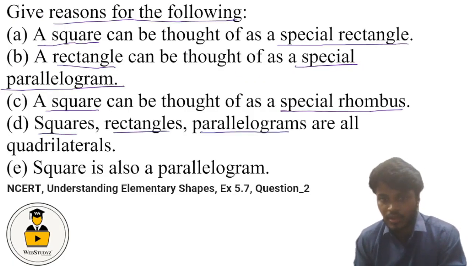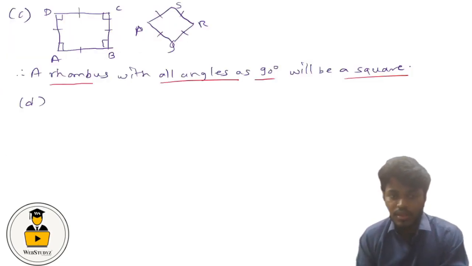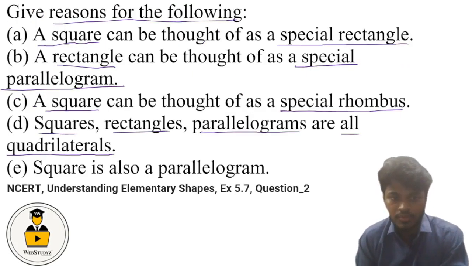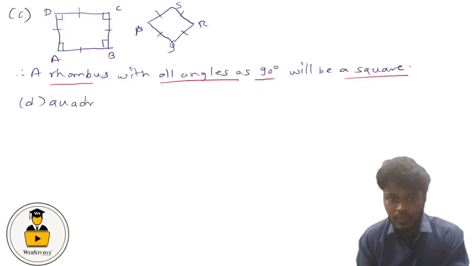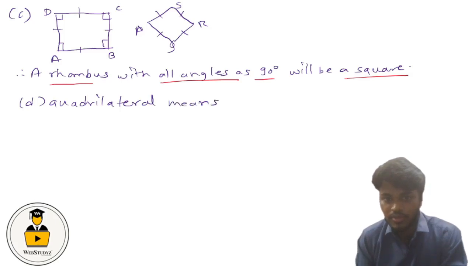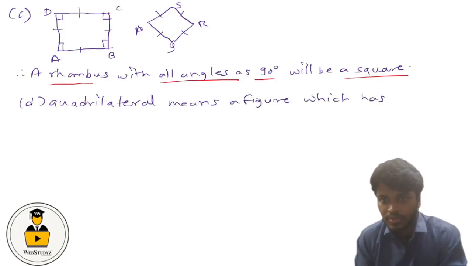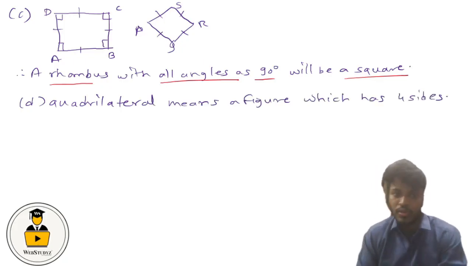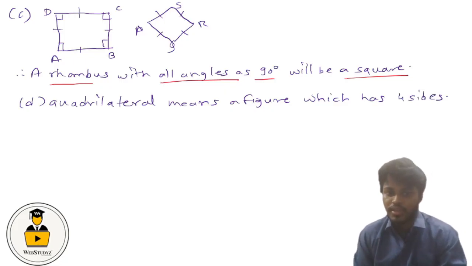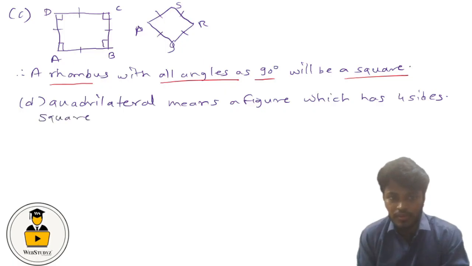Squares, rectangles and parallelograms are all quadrilaterals. So for this, let us first understand what we mean by a quadrilateral. Quadrilateral means a figure which has four sides. So any figure which has four sides is considered as a quadrilateral. Let us first consider an example of a square. So this is our square.